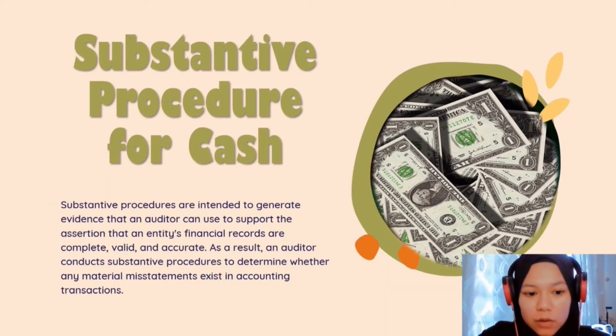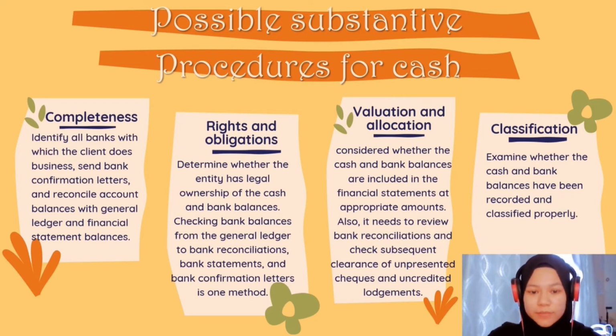According to the accounting, substantive procedures are intended to generate evidence that an auditor can use to support the assertion that an entity's financial records are complete, valid, and accurate. As a result, an auditor conducts substantive procedures to determine whether any material misstatements exist in accounting transactions or not. There are some possible substantive procedures for cash.